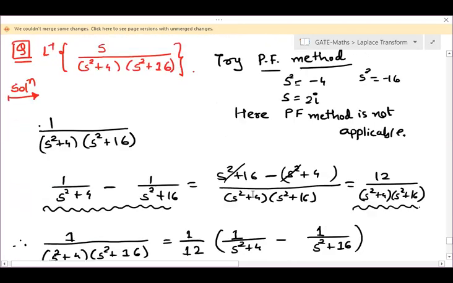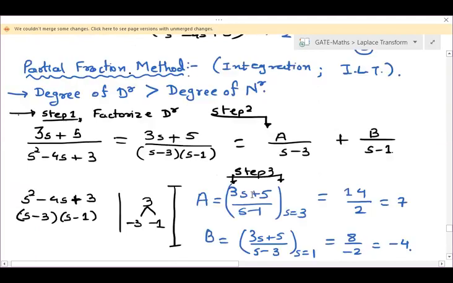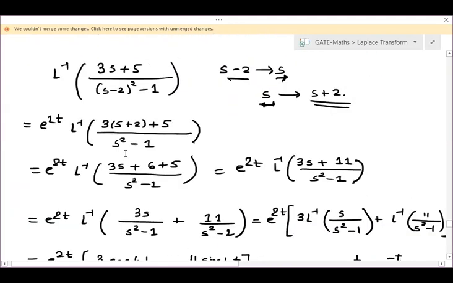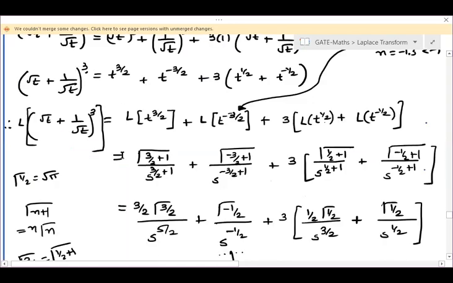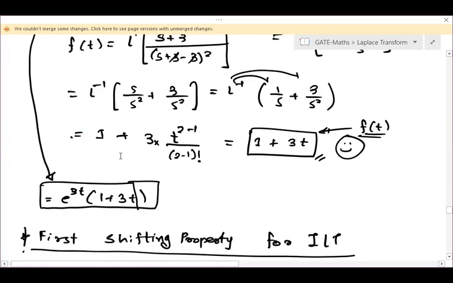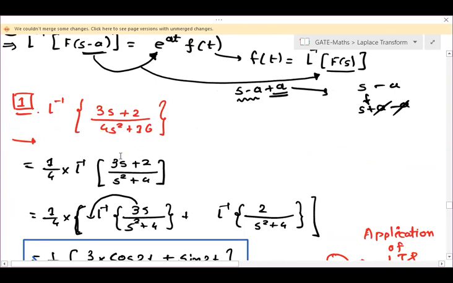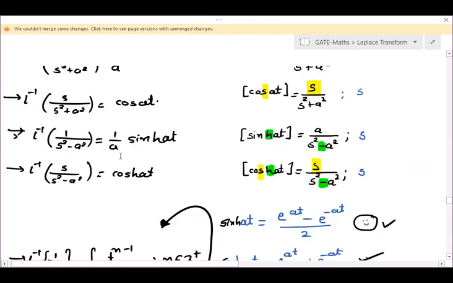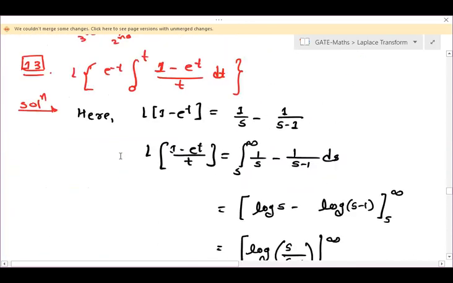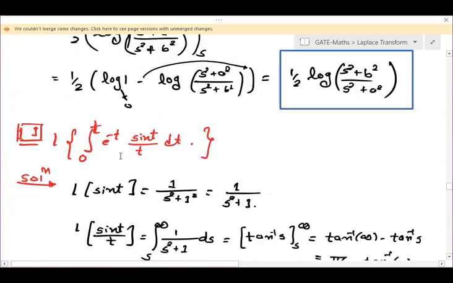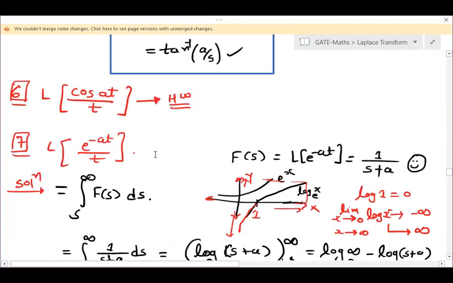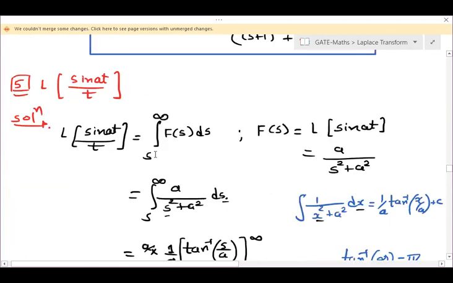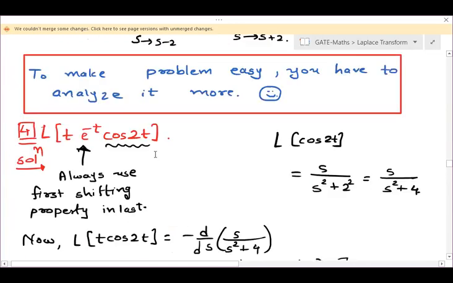I have shown you different properties of Laplace: Laplace of differential, Laplace of integral, when t is multiplied in Laplace, when you are dividing by t in Laplace. Let us check those properties and try to understand if one of them can be applied here. Just give me a minute.